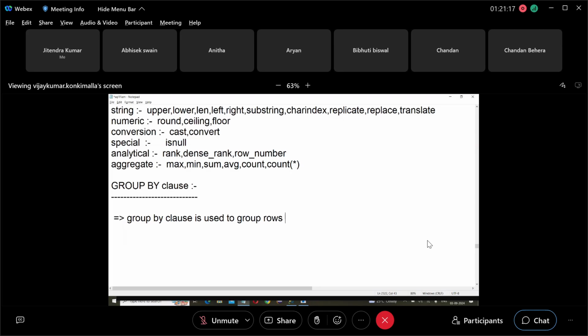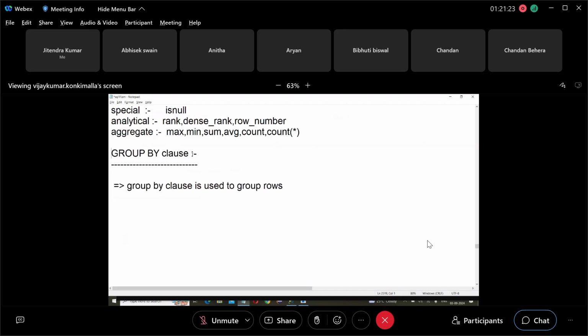How many in 10th department, how many in 20th, how many in 30th? But the question is how to group, by using the group by clause. The group by clause is used to group rows based on one or more columns, to calculate min, max, sum, average, count for each group.